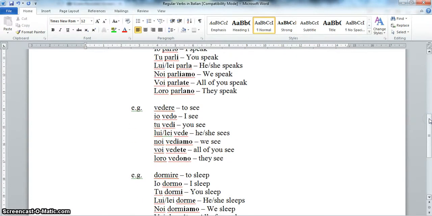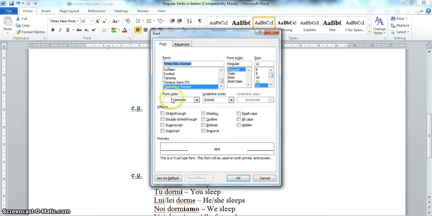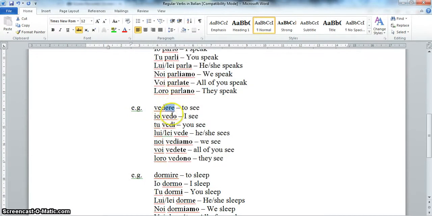Same thing happens with ere verbs, with regular ere verbs. Every single regular ere verb takes the same endings in the present tense. So the example we're using is vedere. The first thing we would need to do to change vedere from "to see" and then assign the action to a person is, same thing as we did with parlare, get rid of the ere so that we're just left with the ved part, with the stem. Then we add the endings that we've got in bold on the screen.